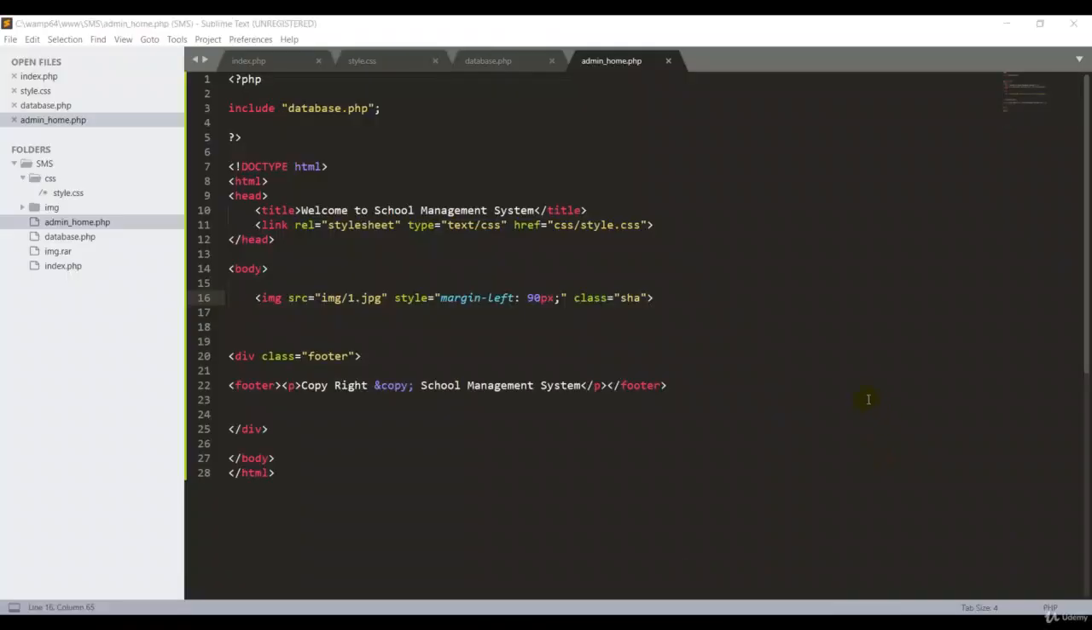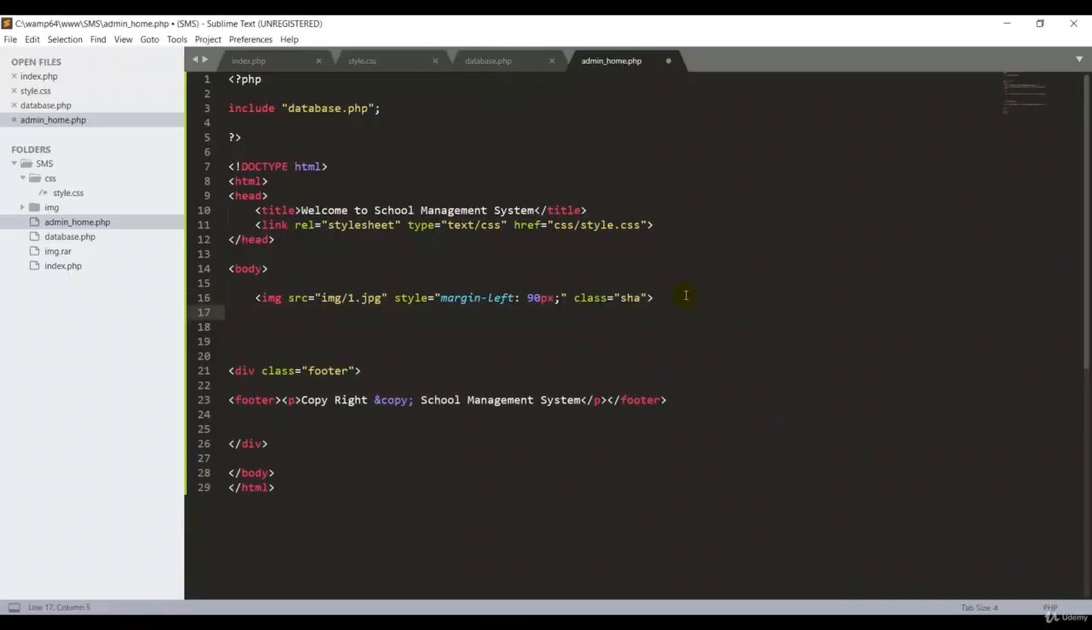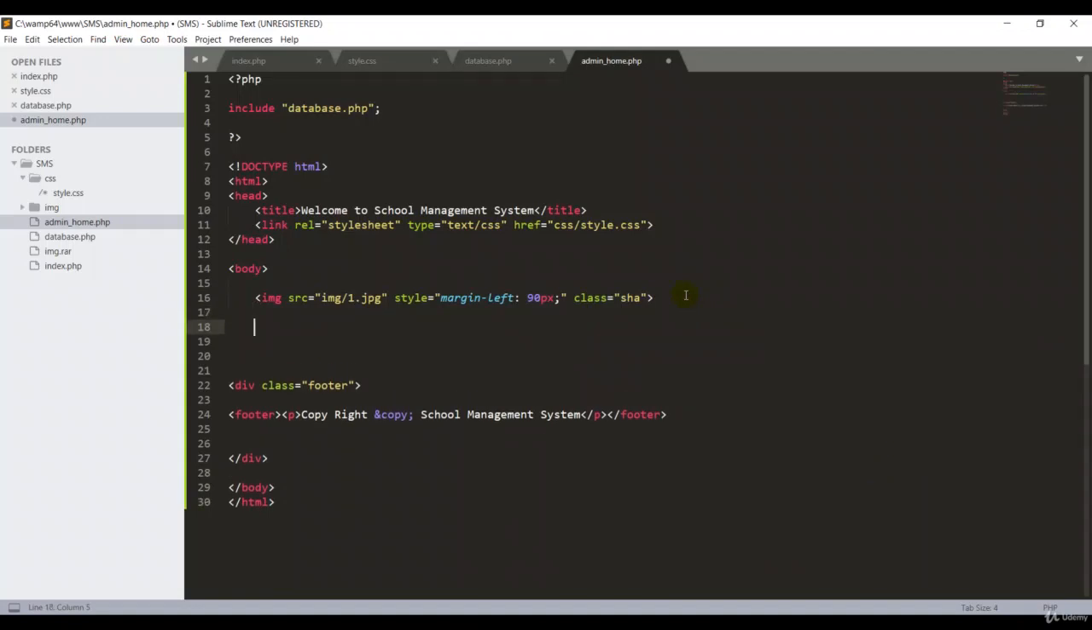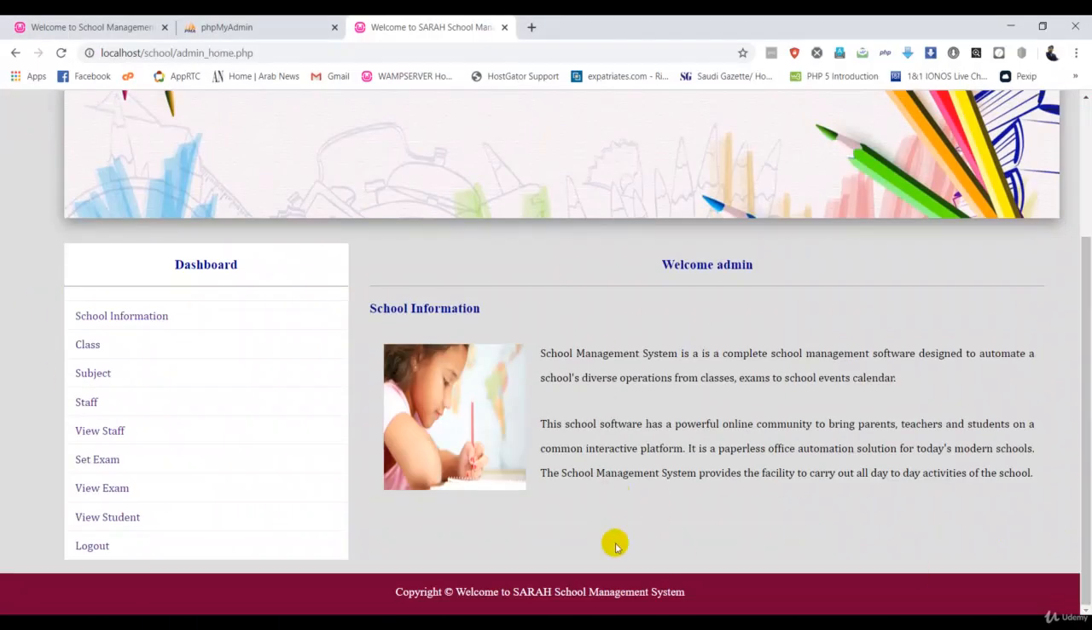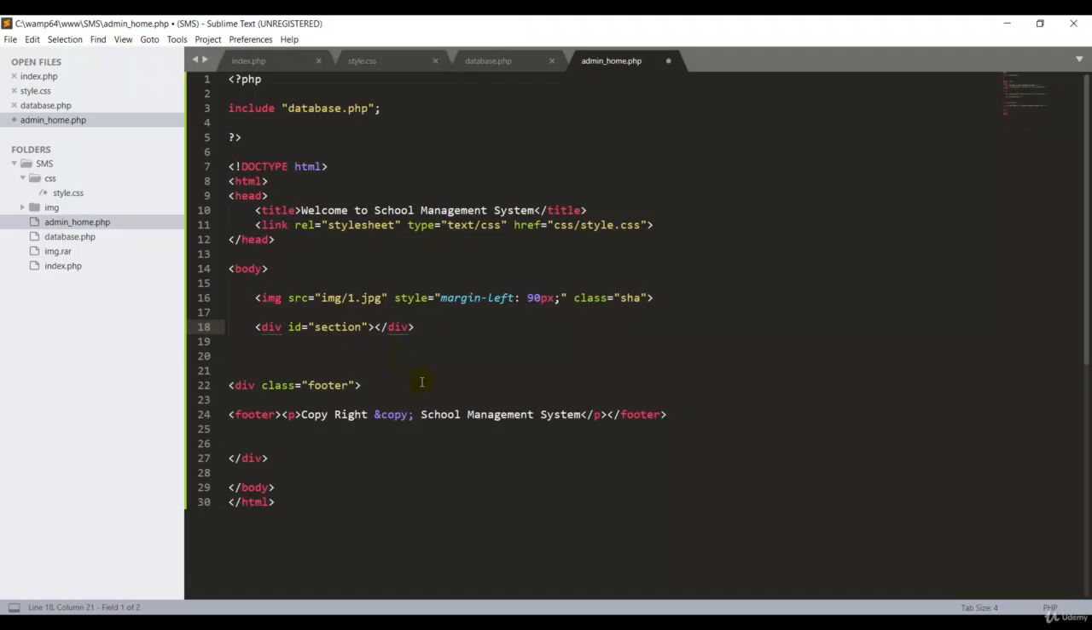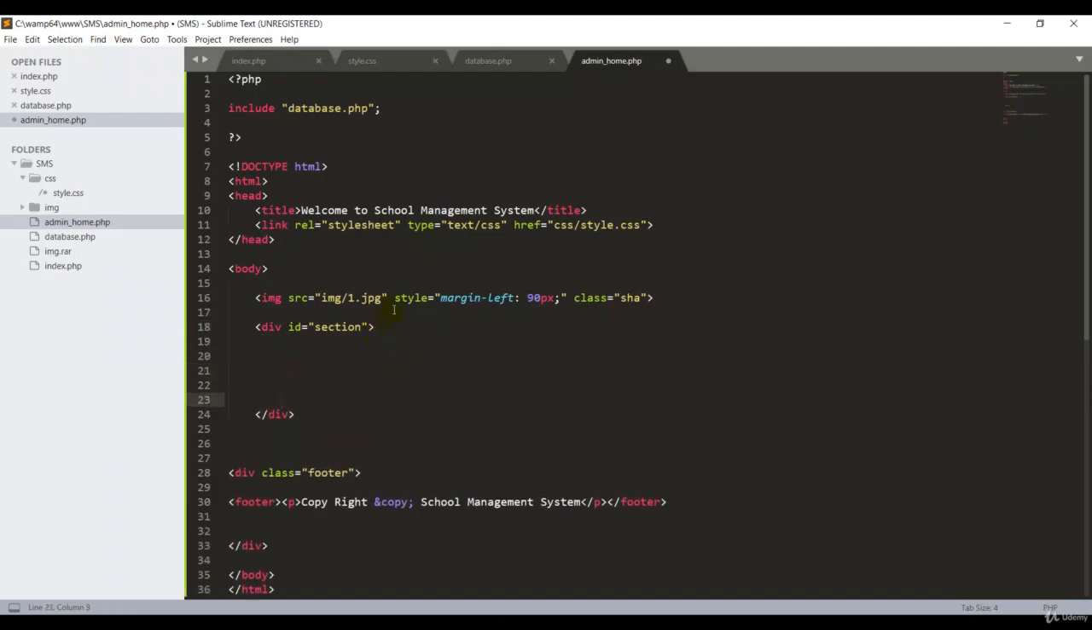Now, guys, in the body section we're going to add some content. Inside admin home.php, first of all I'm going to create one more section with a div. In the div I can put an id for the CSS, and the name for the id is section. This is for my section, because if I go back here, I want to create this design. That's why I'm putting this section here, guys. Then I can take a little space over here, guys. So I need one more section.